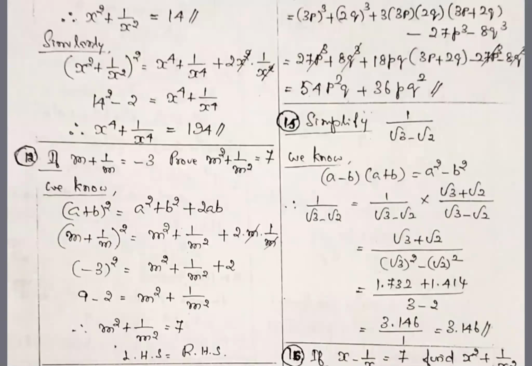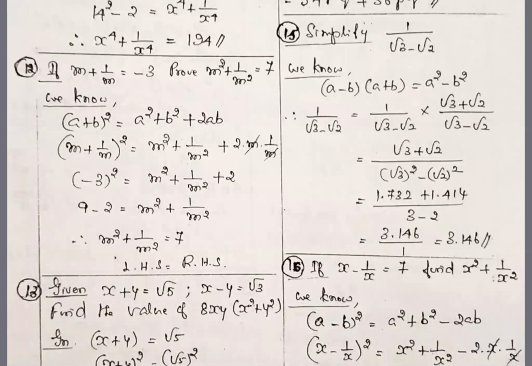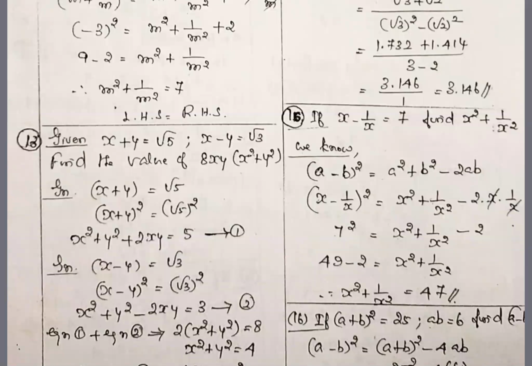Then problem number 12 also same idea. 11 and 12 same. Problem number 13: given x plus y is equal to root 5, x minus y is equal to root 3, find the value of 8xy into x square plus y square within bracket. Here the root symbol is available, so you remove the root symbol.